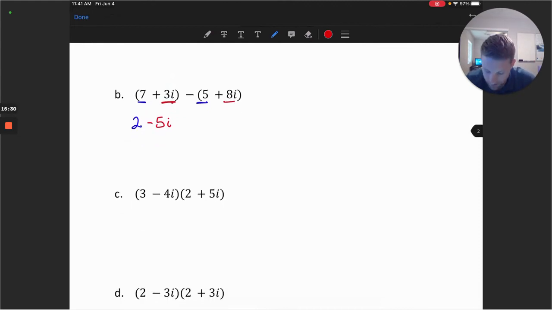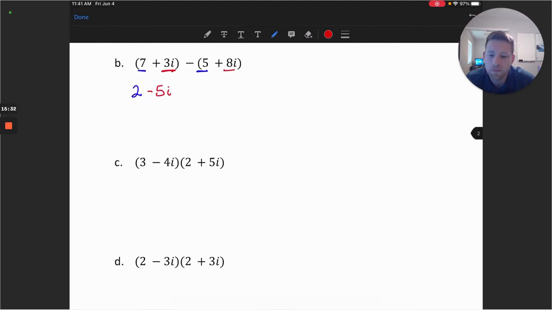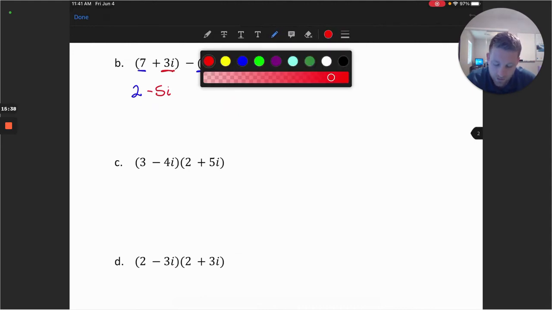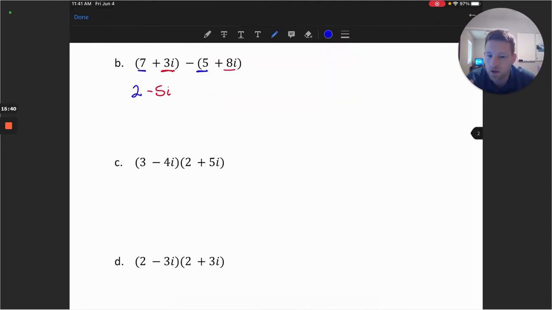The next couple of examples, we'll take a look at some products and how we work with these. These are going to be very similar to what we would have as a binomial product in algebra. So we want to treat each of these items as separate pieces to multiply. I'm going to take the 3, multiply with the real number 2, and with the imaginary unit 5i. This would give me 6, and then plus 15i.